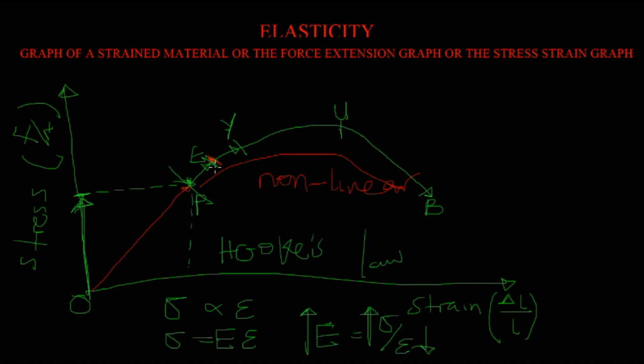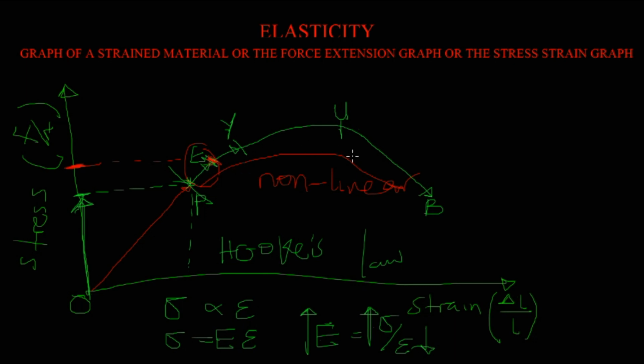Also, the elastic limit is a point that tells us the amount of stress that the material has at the point of perfect elasticity.